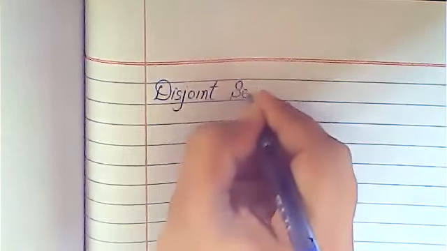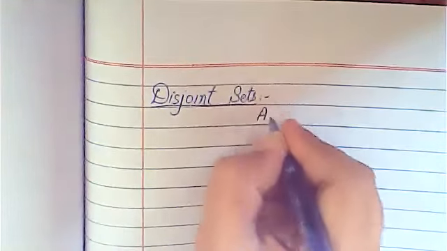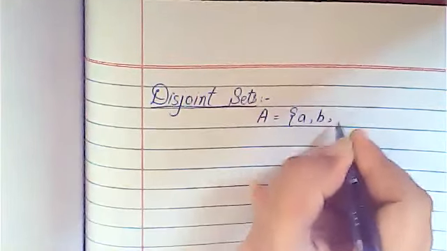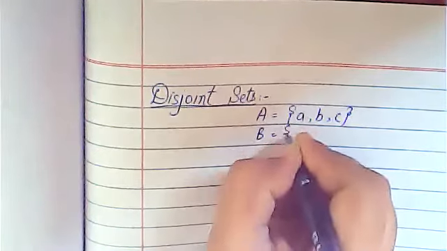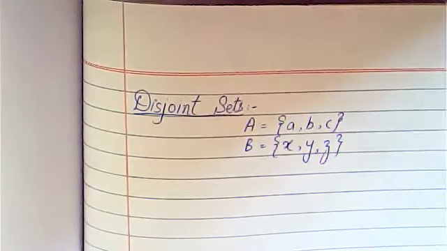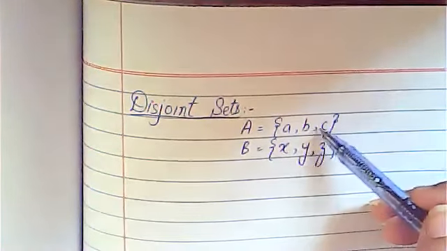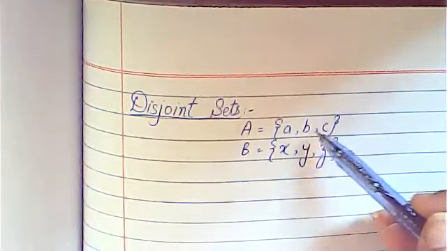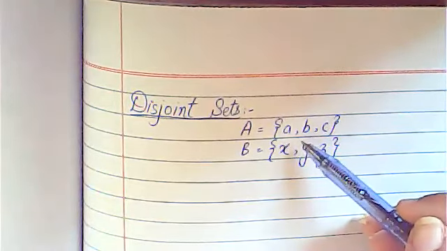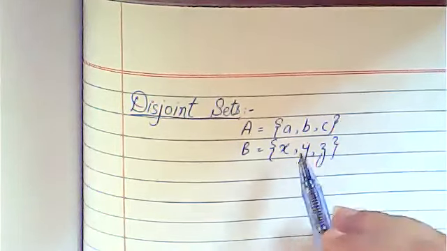Next is disjoint sets. Very simple. Disjoint sets. Now, what are disjoint sets? Just suppose you have set A, which is equal to {A, B, C}, and set B, which is equal to {X, Y, Z}. As you can see, all the elements are different. So this is not an equal set. So you will say that this is a disjoint set.